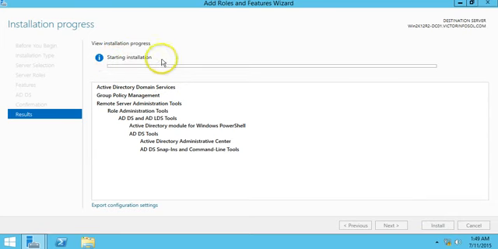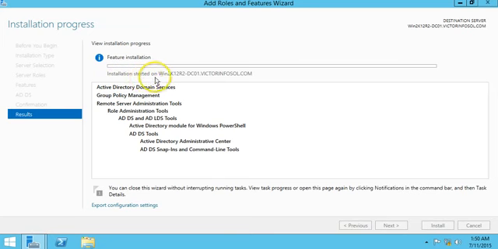It's saying starting installation. Now installation is started on the server name.